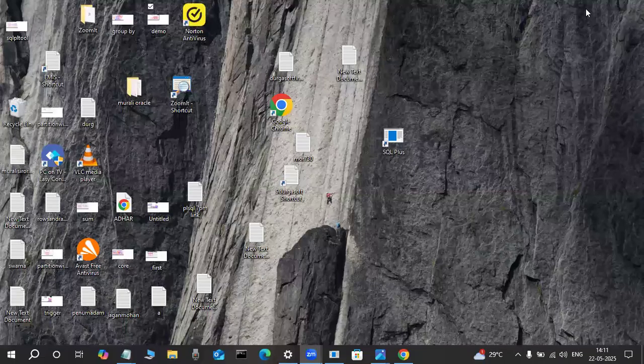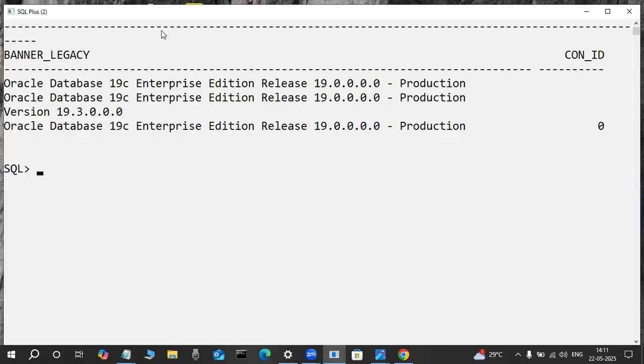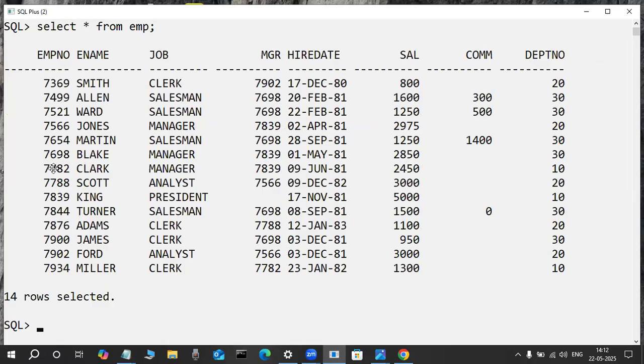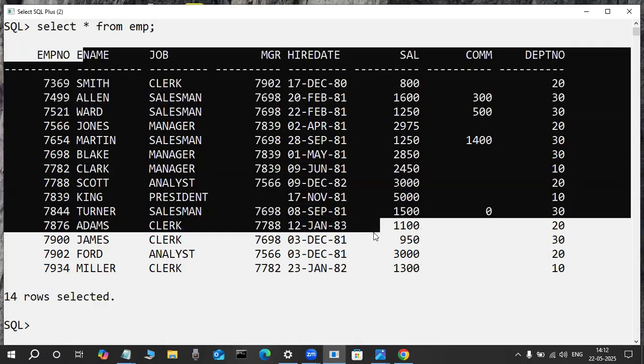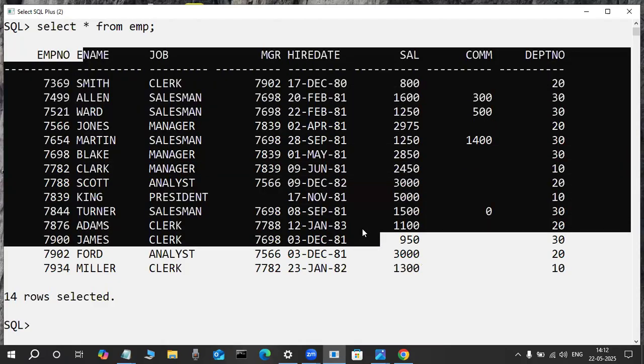Suppose you are an experienced person in the future. For example, this is an Oracle database, and in the future you will also be installing it. How you install it, I will tell you. Today onwards we are starting regular sessions. Any data you observe in this database is in table format only. That is called a structured collection of data.